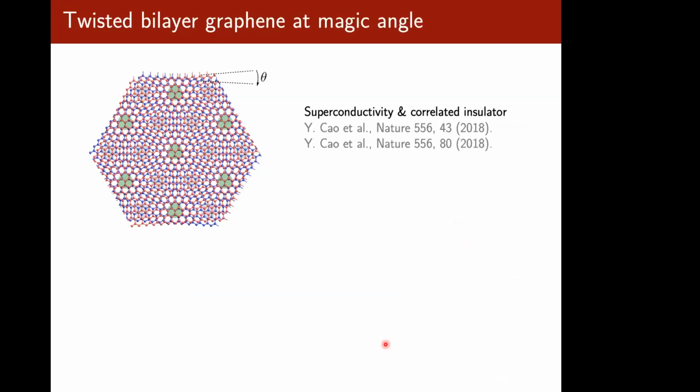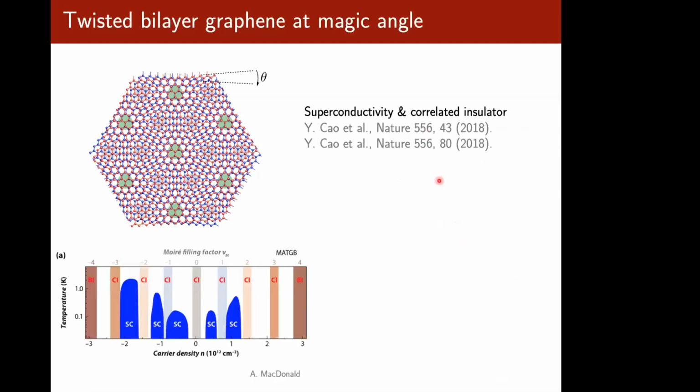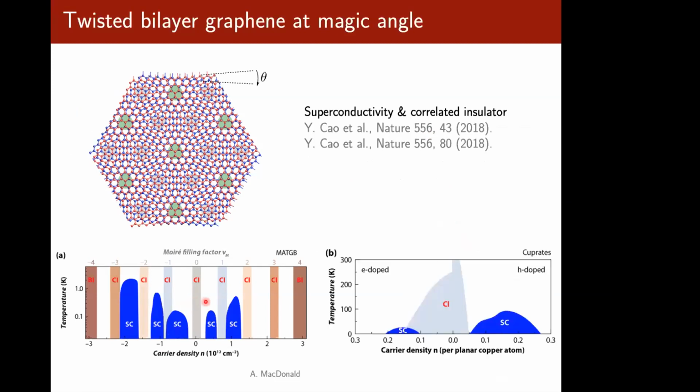And the system interestingly exhibits both superconductivity and correlated insulating behavior, as is shown in a couple of these papers here. What's more interesting is that if you look at the phase diagram, which shows the coexistence of superconductivity with correlated insulating behavior, that is reminiscent of the cuprate phase diagram, which has the superconducting domes. So this raises the question: can twisted bilayer graphene be used as a proxy which is clean and tunable to study the enigmatic cuprates?